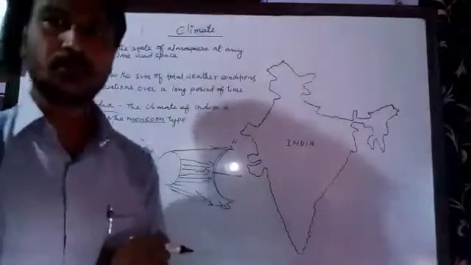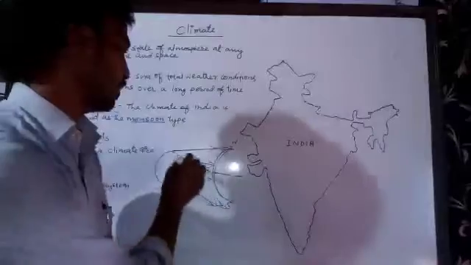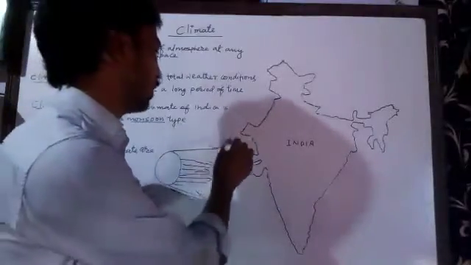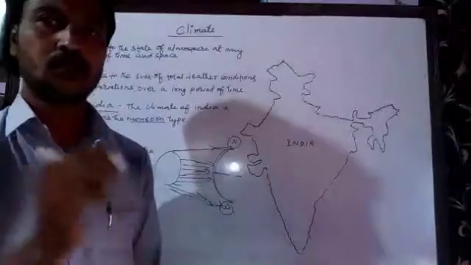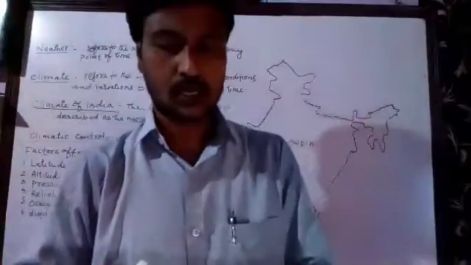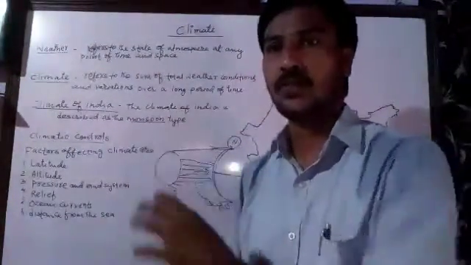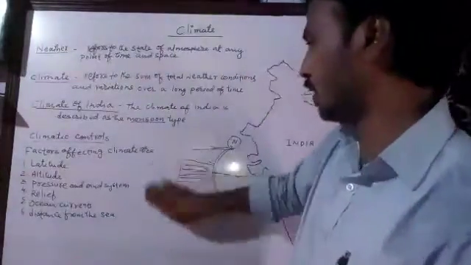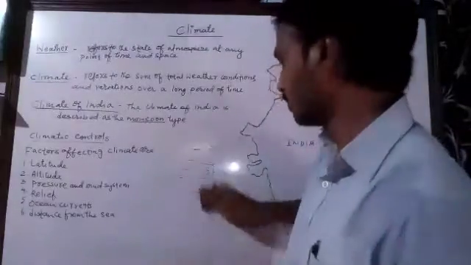These areas are away from the sun and receive very little heat, and therefore these areas have a cold climate. So because of latitude, the sun's heat reaches different places in different amounts, causing changes in temperature and also in climate.